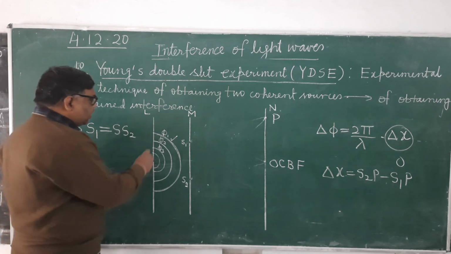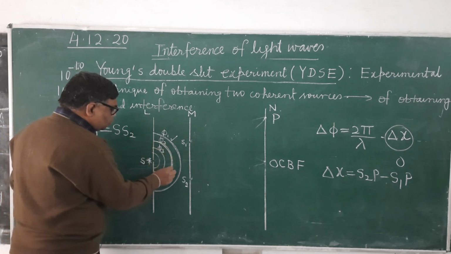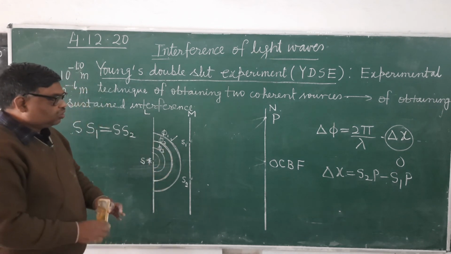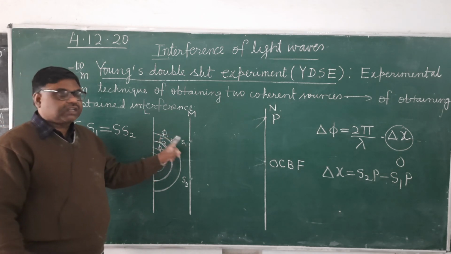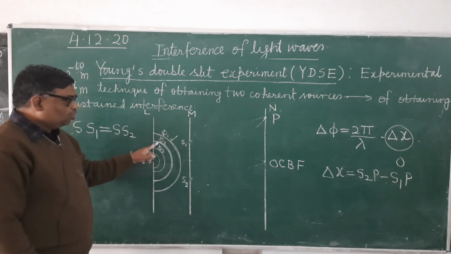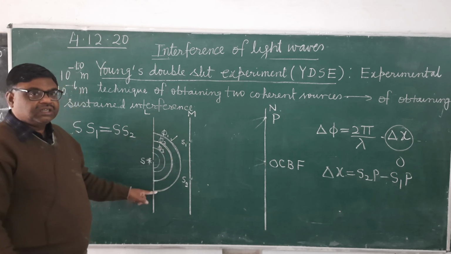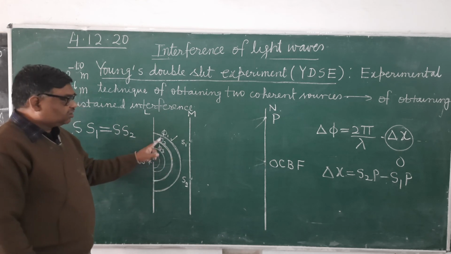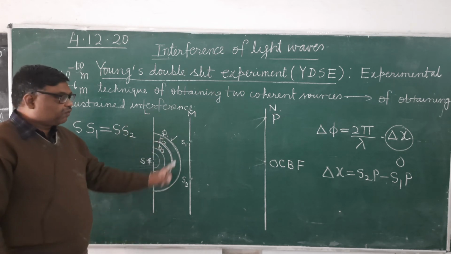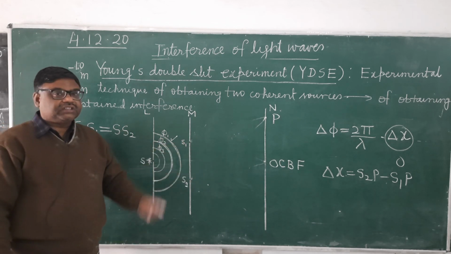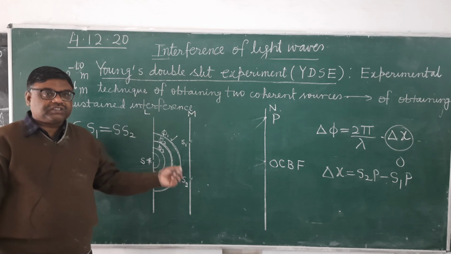Now, when this second wave front reaches, whose phase is phi 2, the same thing applies, though its phase differs from the first. Once again they will start emitting secondary waves of the same phase.